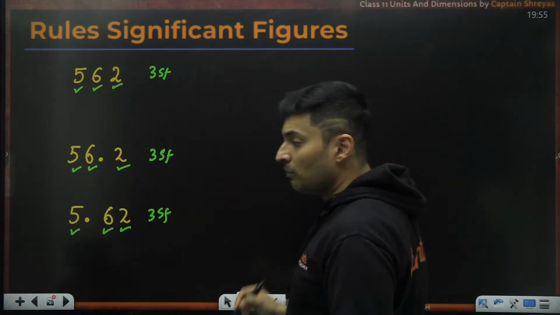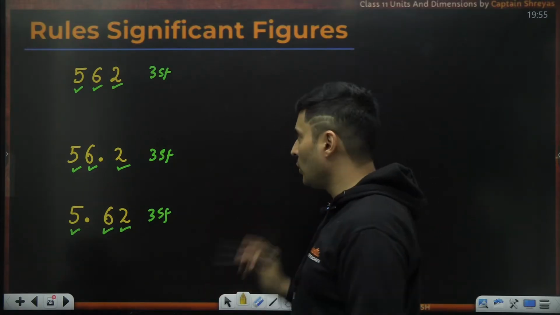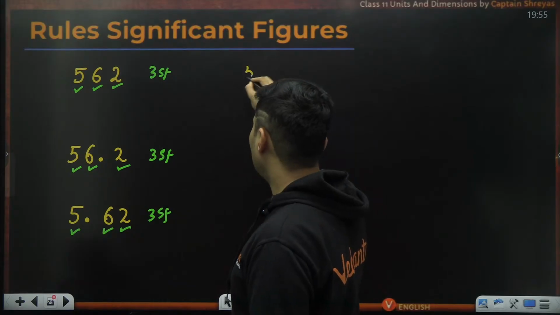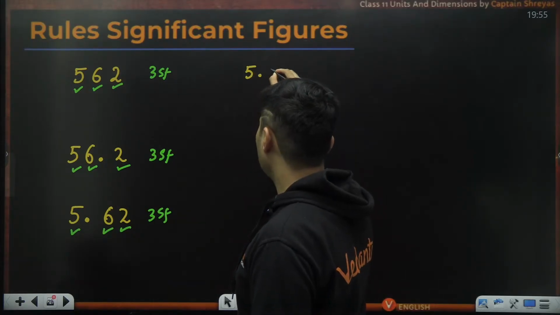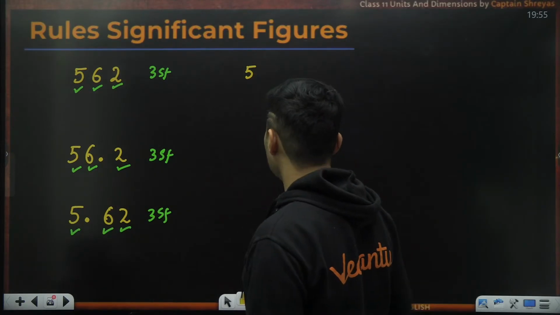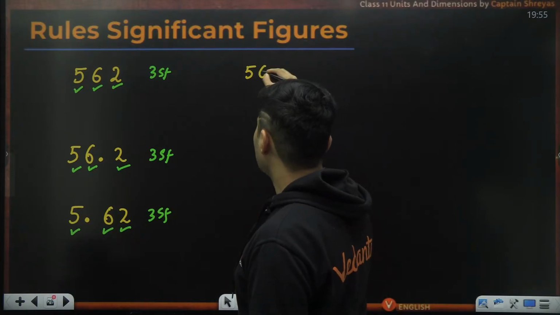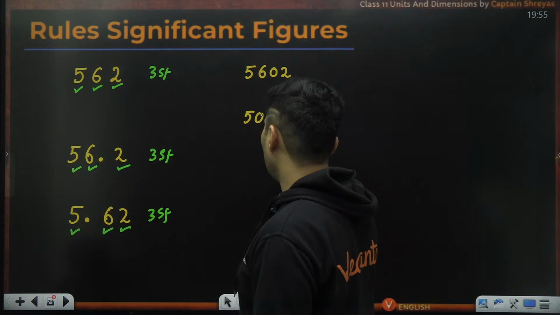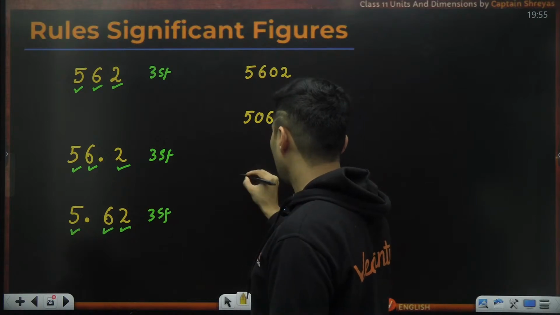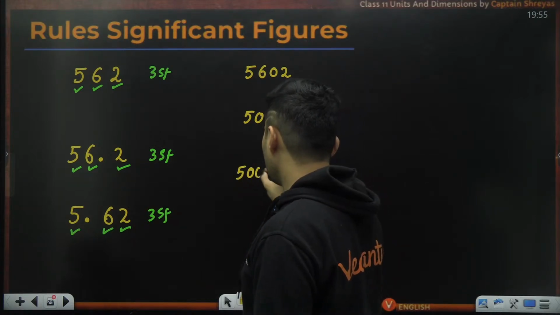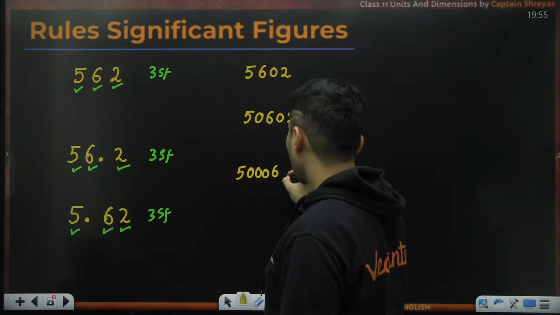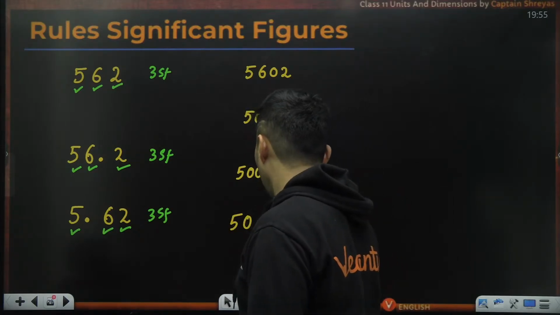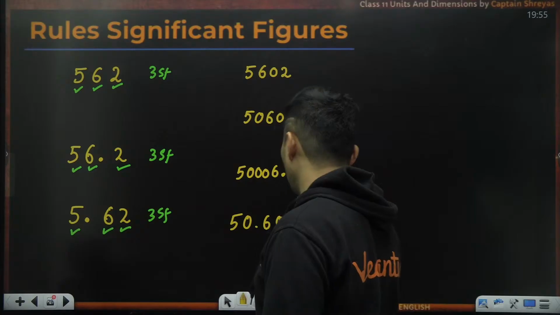But the moment 0 comes, things change. Observe how. Imagine you have things like 5.6, or forget about decimal for now, 5602 or 50602 or 50006.2 or 50.602.